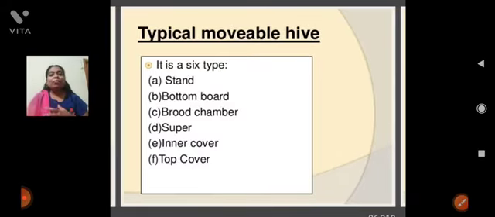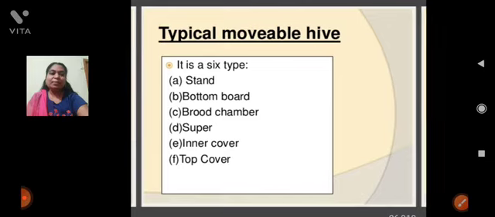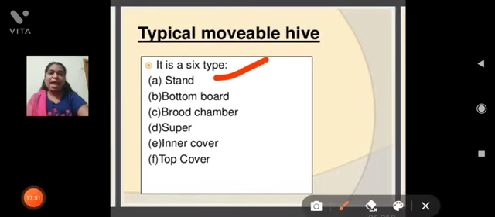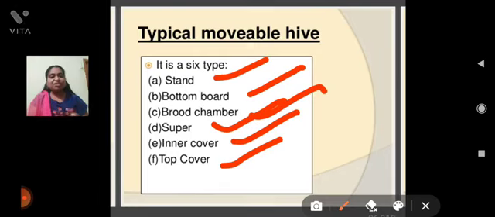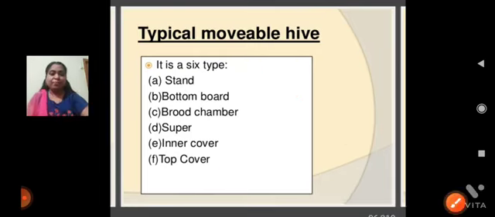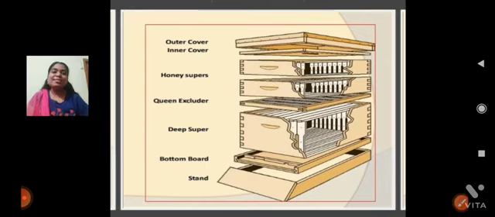The typical movable hive has important parts: stand, bottom board, brood chamber, super, inner cover and top cover. These are the important structures present in a movable hive. This is a diagram of the movable hive.